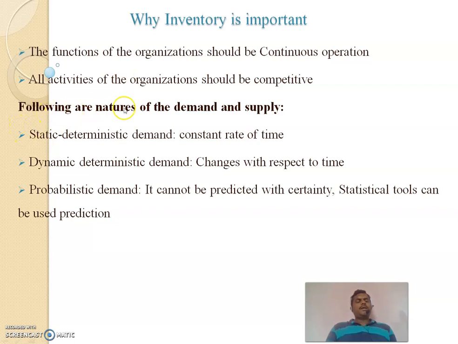Here are some natures of demand and supply. We need to understand how these things change with respect to time. These situations will be there in the market: static, dynamic and probabilistic. Sometimes demand is constant with respect to time. Dynamic demand is changing with respect to time. Sometimes it is more, sometimes it is less.